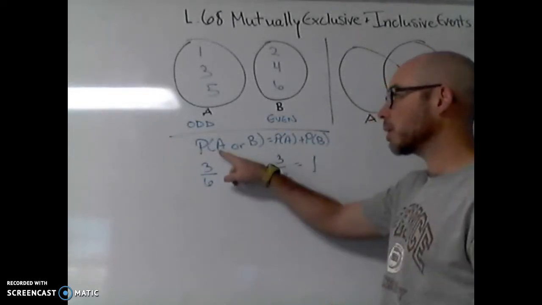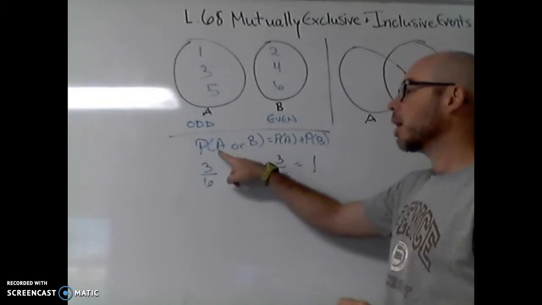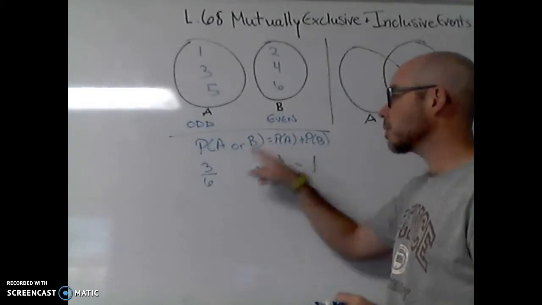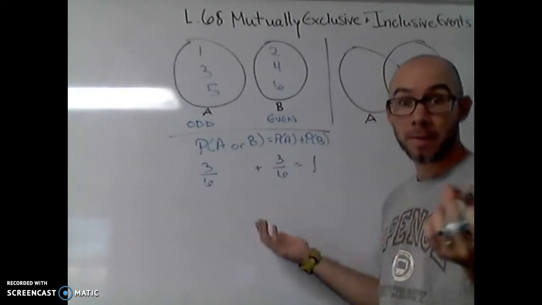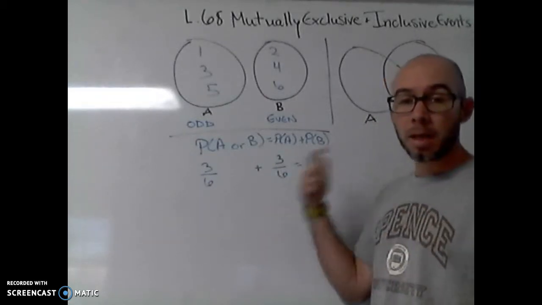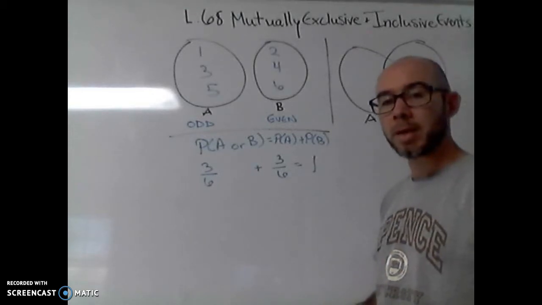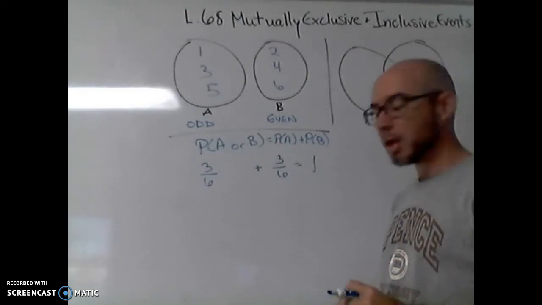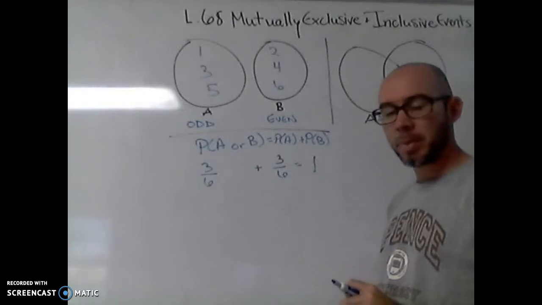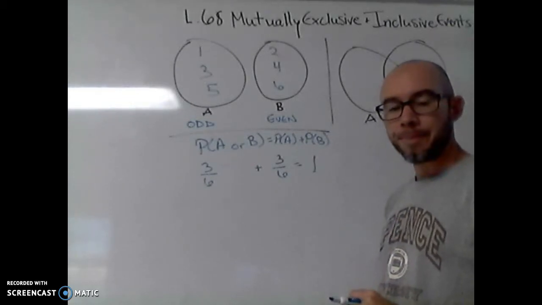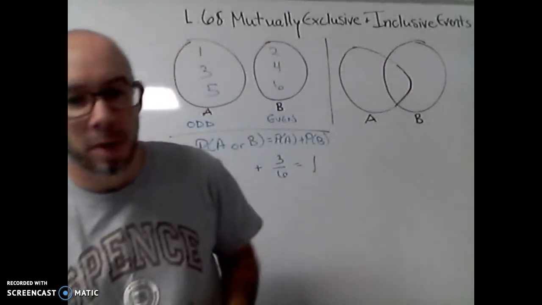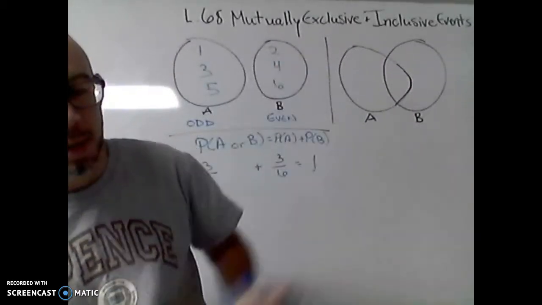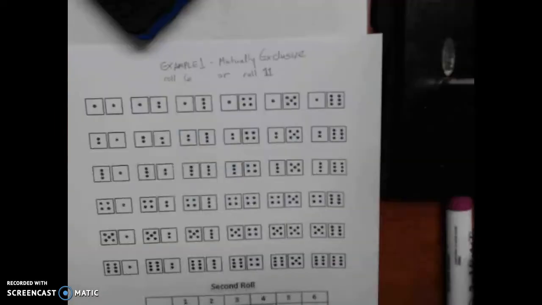So the probability of getting odds or evens is the probability of getting odds plus the probability of getting evens. Okay, and again, it won't always include all the possibilities, but this one does. And an example that I'll give you of that will demonstrate that. So let me move over to the other camera and do that, and we'll come back to this other picture here. Okay, you can think of it like a Venn diagram.